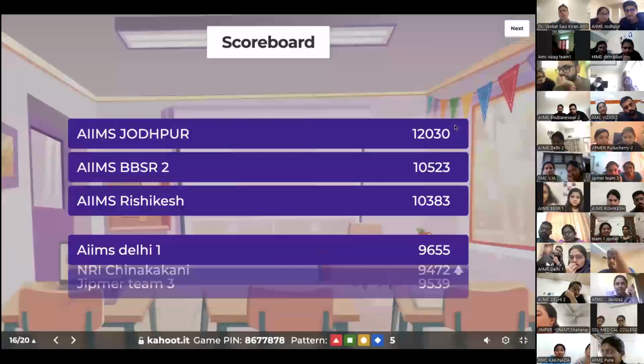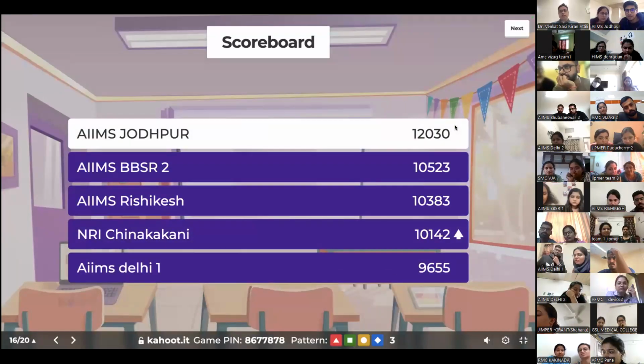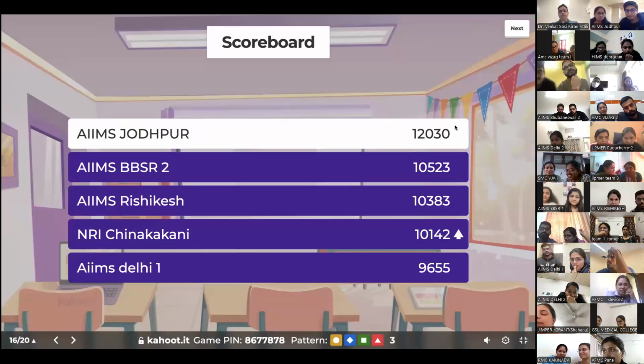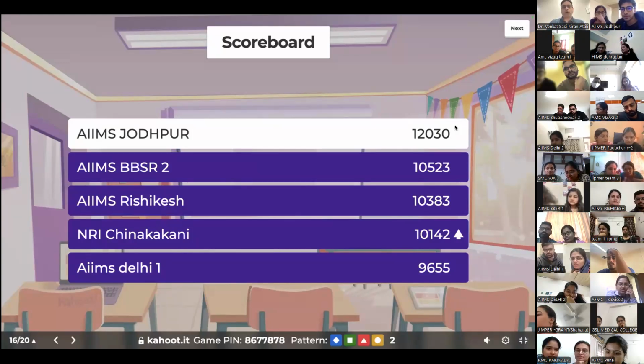So let's see what the leaderboard is like. So NRI Chinnakakani has come up. AIIMS Delhi has gone down by a place. So it's a very close fight. It'll be very unfortunate if one of you misses out. Top four seem to be pretty standard now. 4 more questions to go. I don't know how far behind the remaining teams are, but please try and pick up. AIIMS Jodhpur has done really well, followed by Bhubaneswar, Rishikesh, and Chinnakakani.